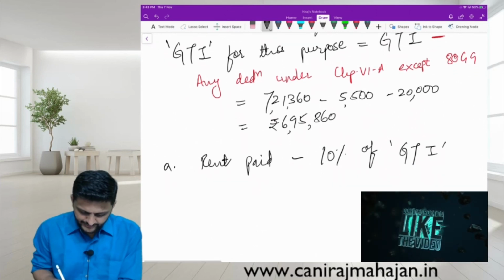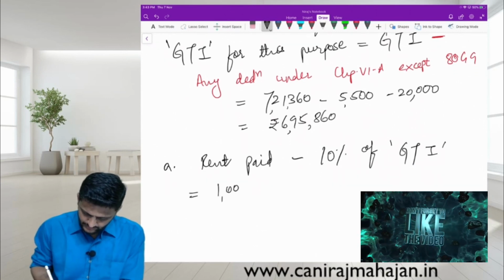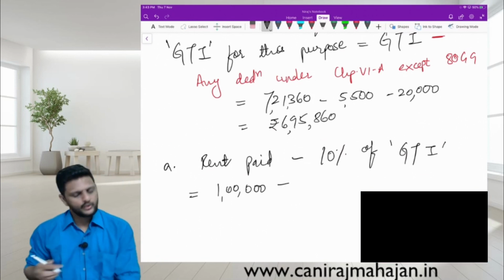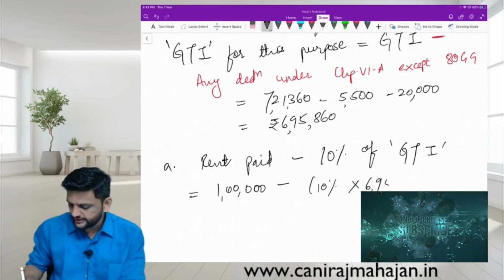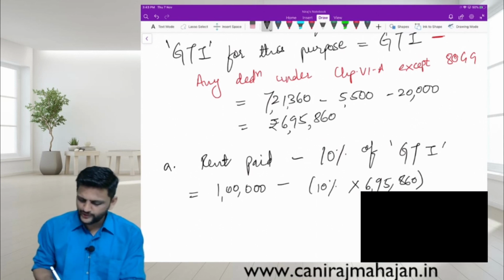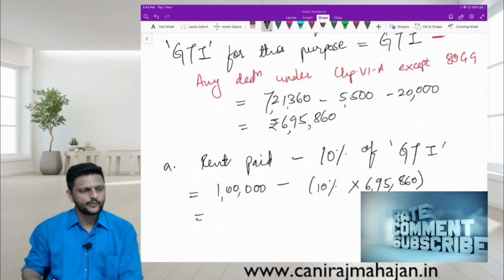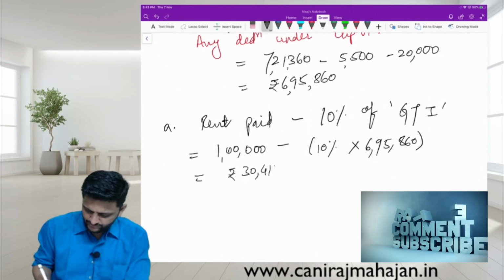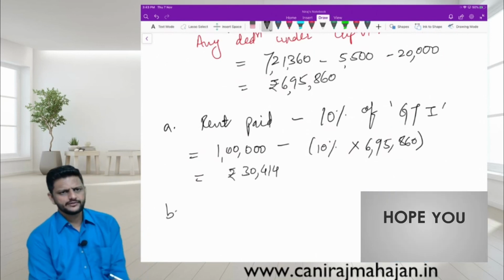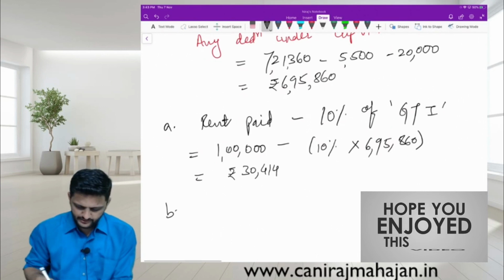How much is the rent paid? He has paid 1 lakh. And 10% of 6,95,860 is 69,586. So 1 lakh minus 69,586 is 30,414.